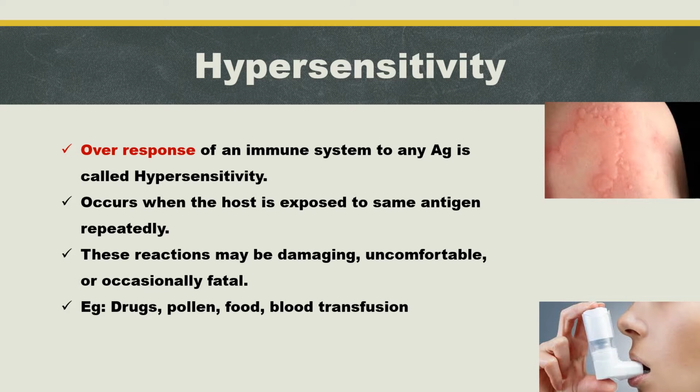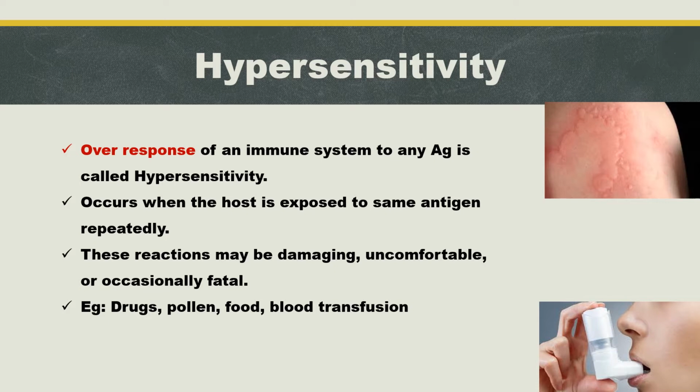If that normal activity of the immune system is over than the normal function, what will happen? That is not good for our body. That will cause disease, sometimes death also.